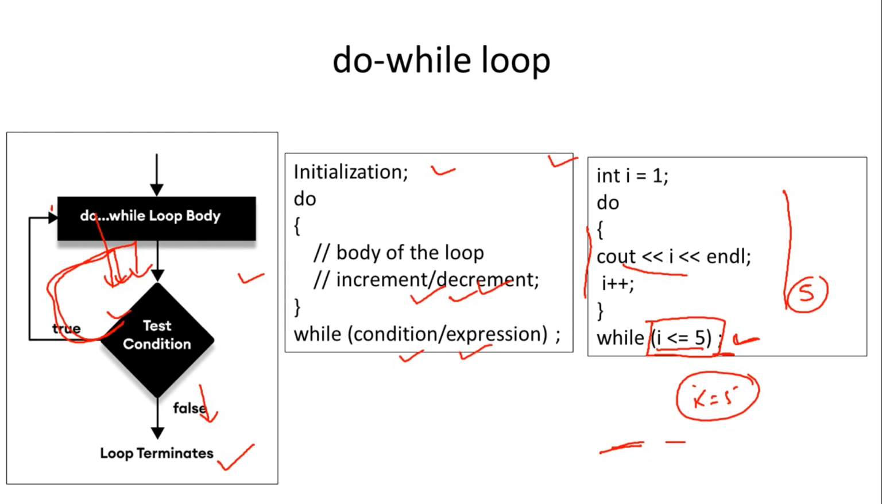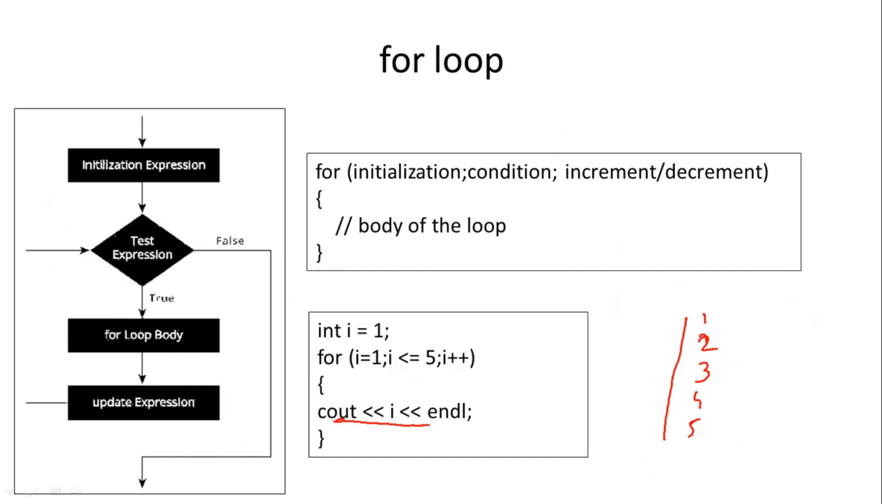But in case of for loop, in advance it is known how many times that loop will be executed. So in a single instruction we are writing all: initialization, condition checking, increment and decrement. So this is all about the loops.